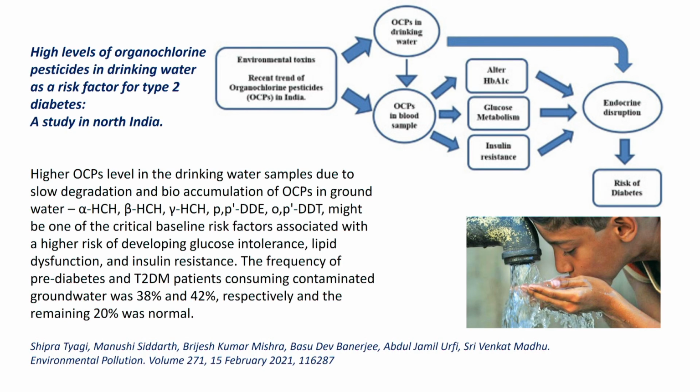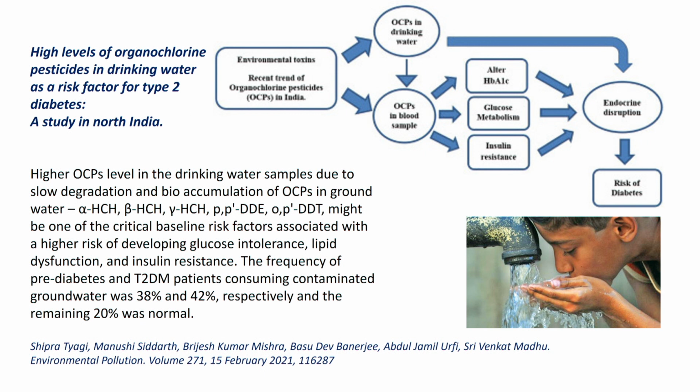Then I will go to organochlorides. This is S.V. Madhu's data from GTB Hospital in Delhi. He has seen that in the Trans-Yamuna area, organochlorides are mostly seen in drinking water.